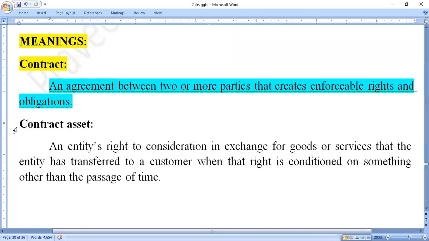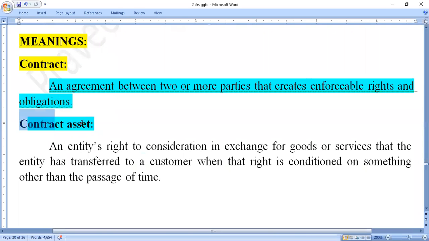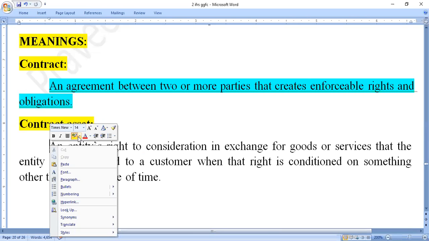After that, the next important term here is the contract asset.